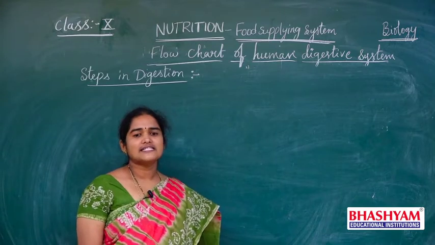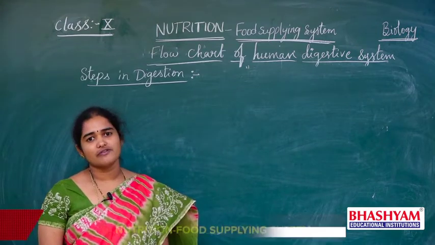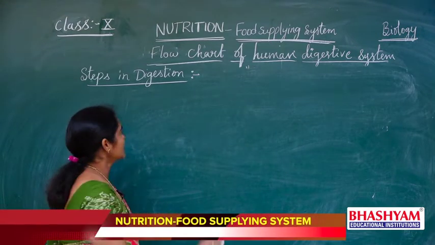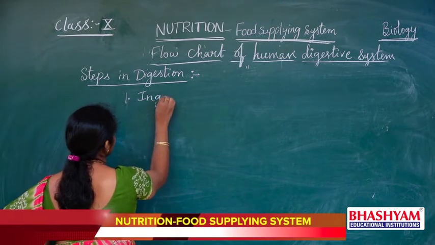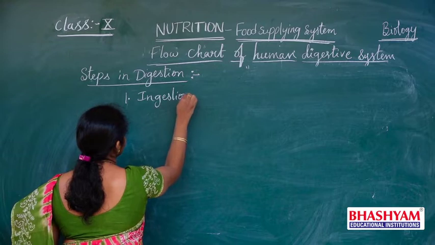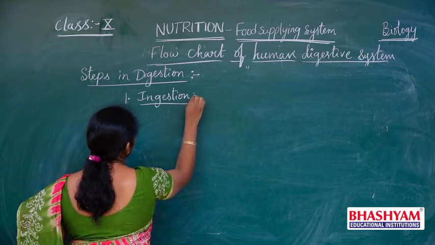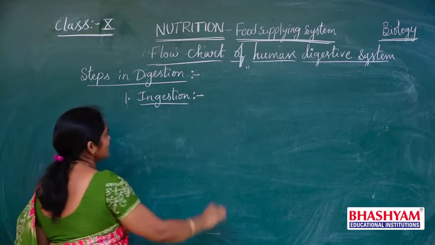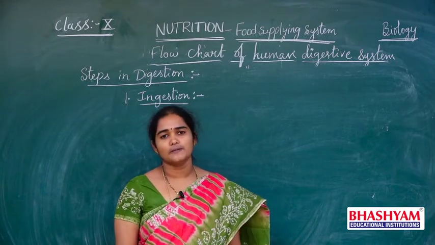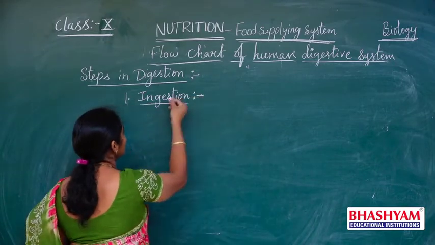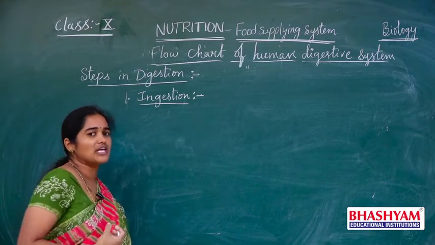Now there are several steps involved in the process of digestion. Let us see each one in detail. The first one is ingestion. In human beings, to digest the food, first we need to take the food into our body. What is meant by ingestion? In means inside, gestion means to take in.